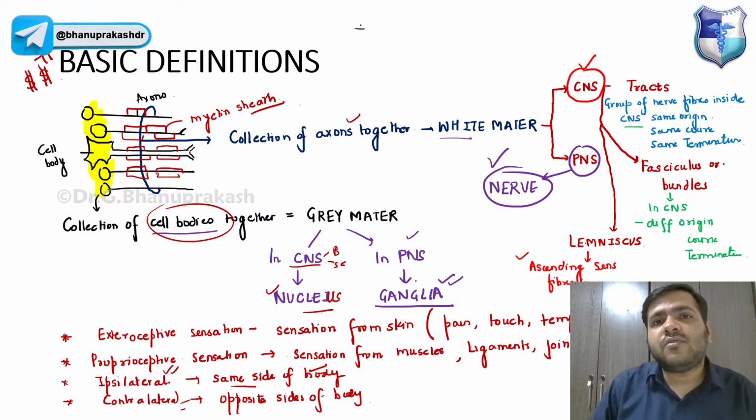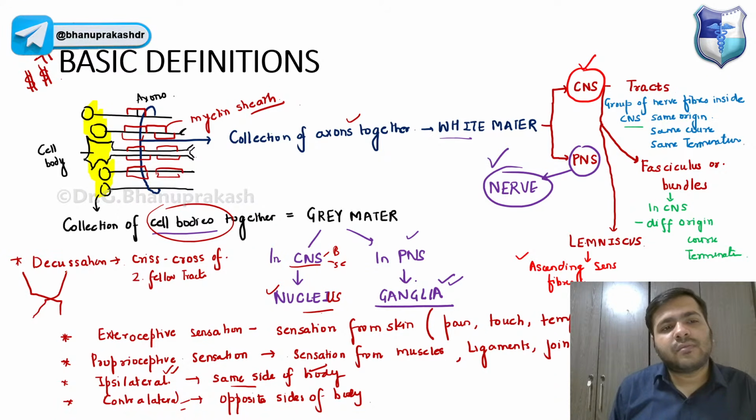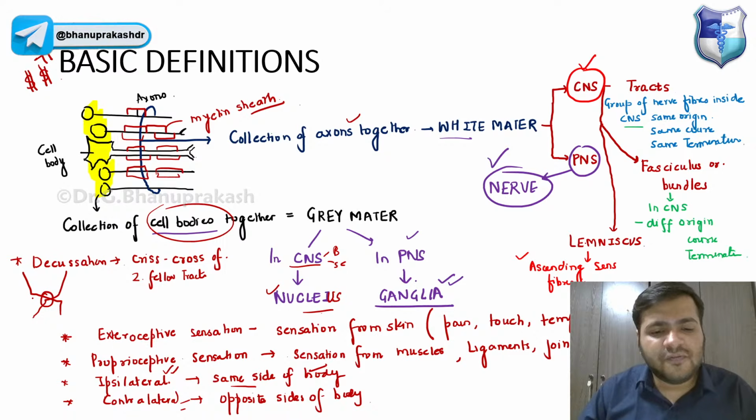One more definition that I wanted to discuss over here is decussation, guys. You might know, many times I will be using this term decussation. Decussation basically means the crisscross of two fellow tracks, or I can simply say two spinal nerves. Whenever there is a crisscross of two fellow tracks in the midline of the body, that is called decussation.